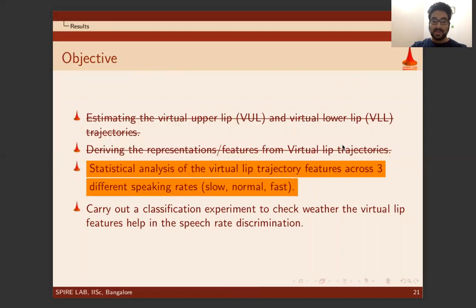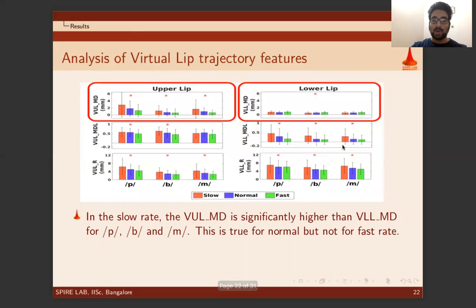We now discuss the next objective, that is statistical analysis of the virtual lip trajectories at different speaking rates. Shown here are the bar plots of 6 proposed parameters computed at slow, normal, and fast rate using red, blue, and green bars, respectively, separately for P, B, and M. The error bar shows the standard deviation. A red star indicates the parameter in the respective case is significantly different between slow and fast rate.